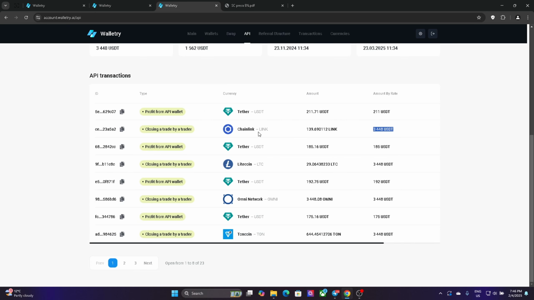I withdrew this money, so it was in my account, but I needed to pay the 25% of the January month. So let's say I didn't get any of this money because I paid it to them. But as you see, 175, 192 and 185 was the money that I made.